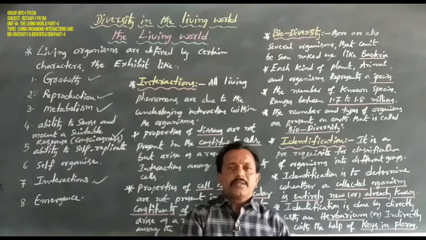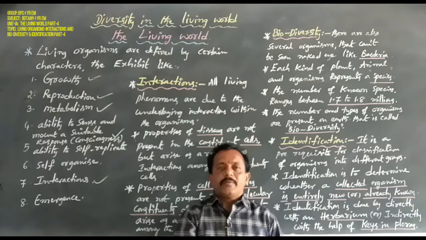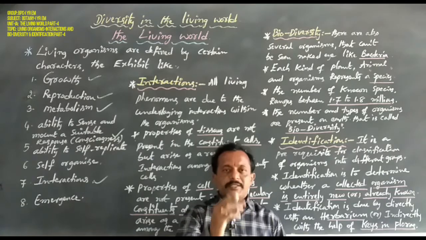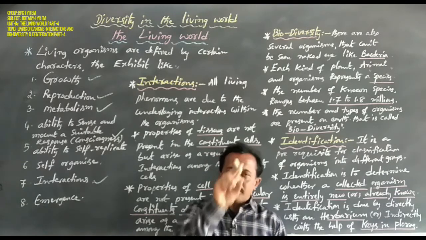Generally, every organism, including plant and animal body, is made up of a number of cells or a group of cells.